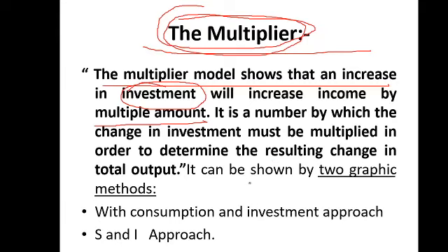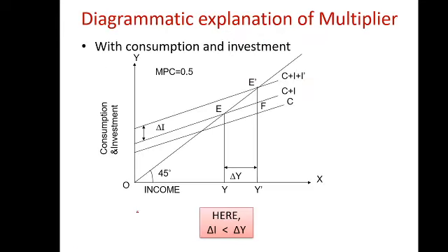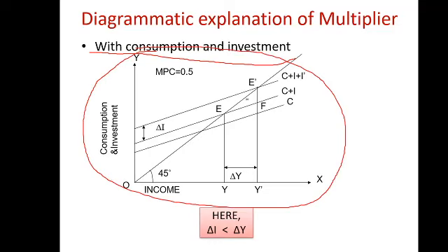It can be shown by two graphical methods. One is the consumption and investment approach, another is the saving and investment approach. By both approaches, with the help of a diagram, we can see the occurrence of this multiplier, and after that we will see the explanation or process of the multiplier with the help of an imaginary schedule. So see students, the diagrammatic explanation of the multiplier with the help of consumption and investment. It is a well-known diagram, nothing is new here. Aggregate supply is given here, and aggregate demand is given here.